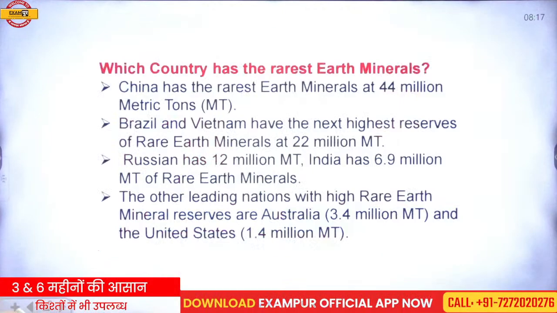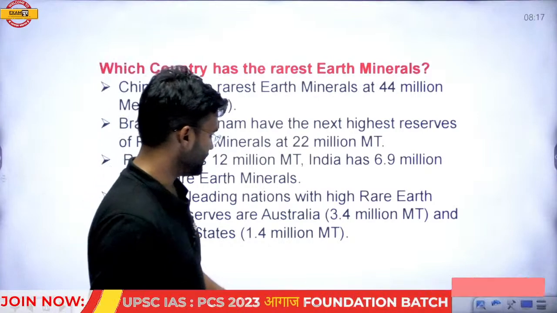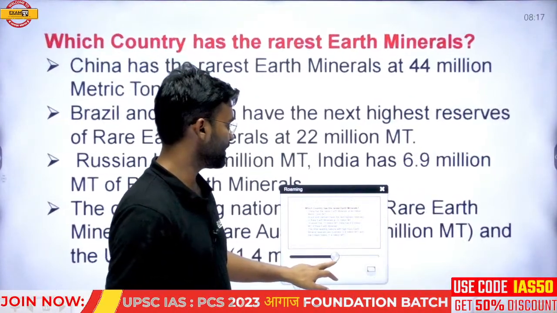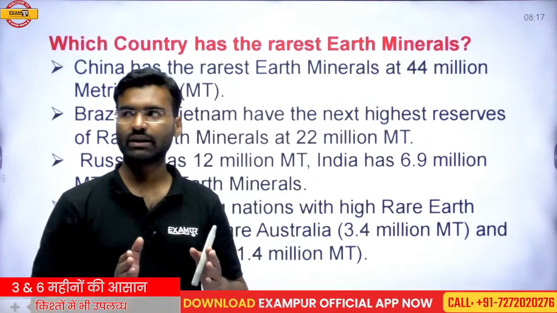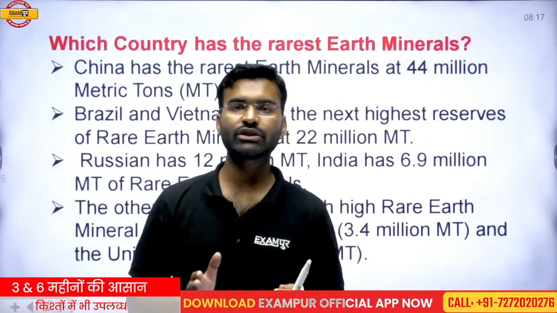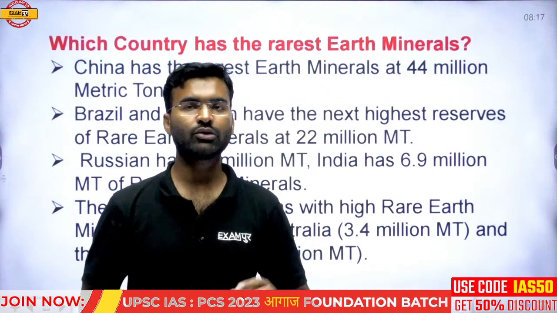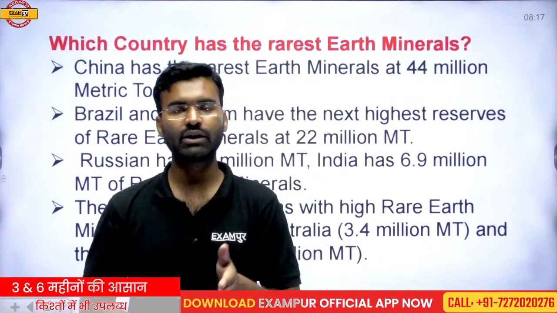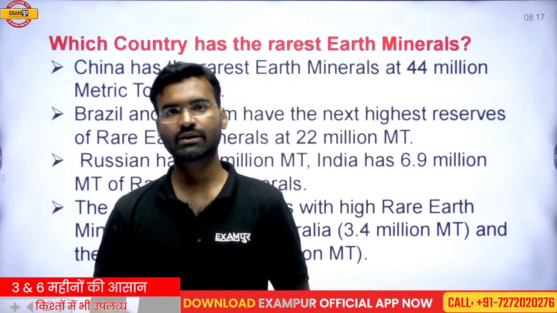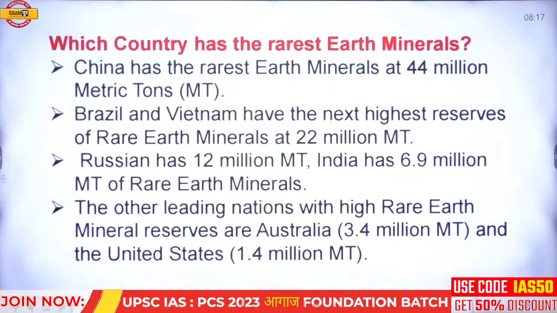So these are the rare earth metals. So what is a rare earth metal? Rare earth metals are metals which are commonly found in the earth's crust, but to segregate or extract them from their ore is very difficult and complex, and that is why they are termed rare earth metals. So now you have an idea about rare earth metals.